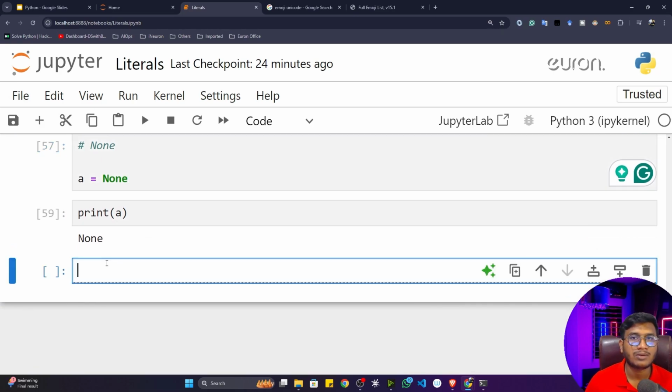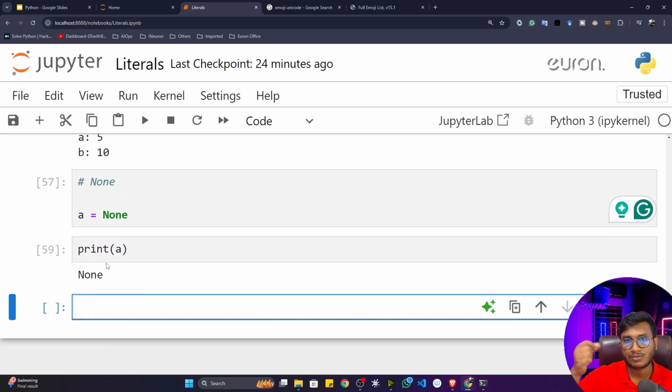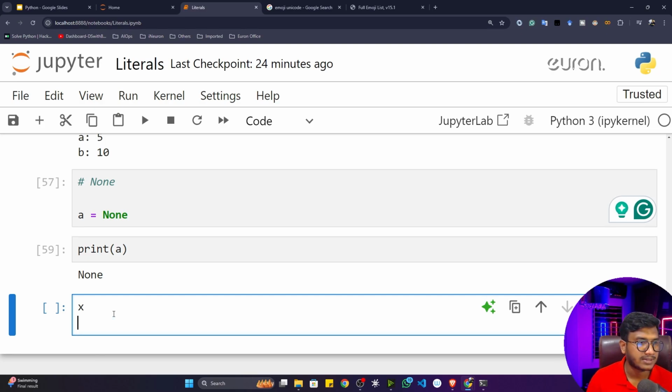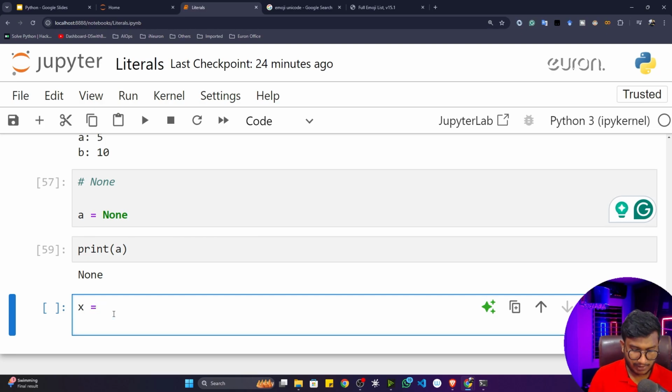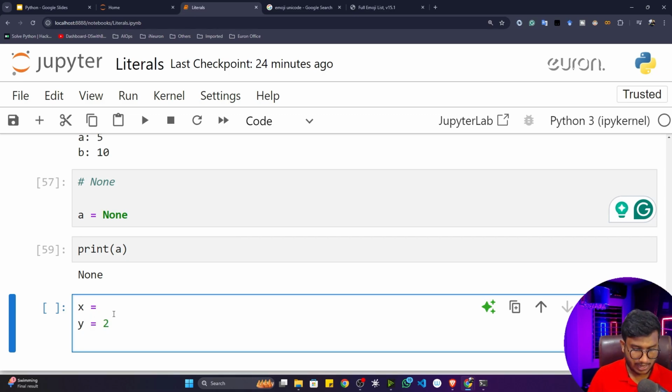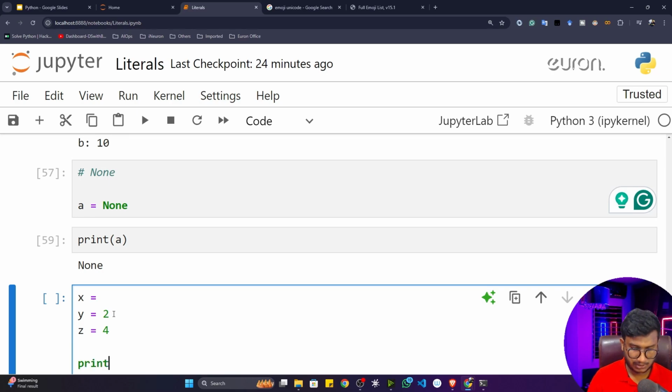So why do we give this None? Because in other programming languages we define our variable at the very first, whether it's an integer, a floating, or a character type variable. But in Python we can't. Let me give you one example. Let's say x is equal to nothing, then y is equal to 2, and z is equal to 4. Now if I print x, y, and z.